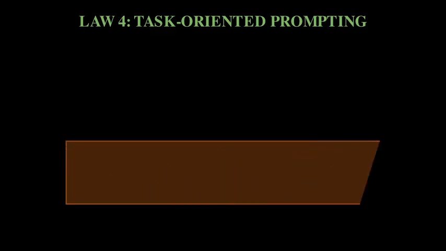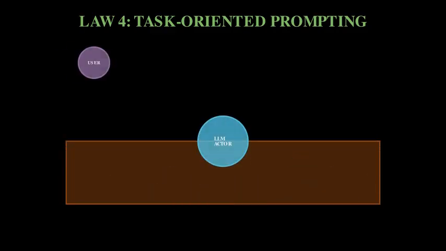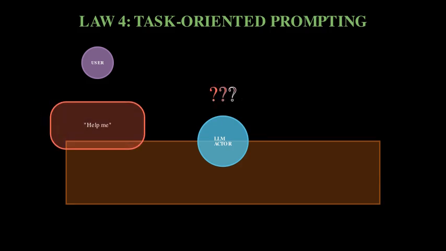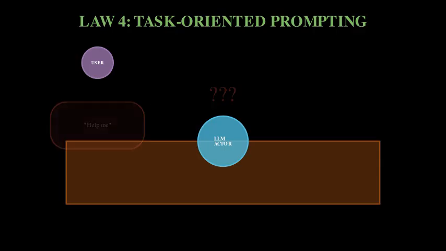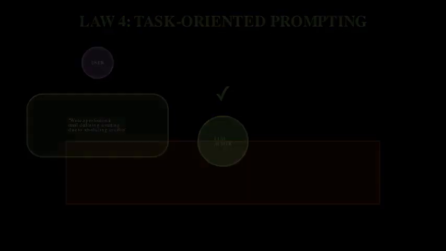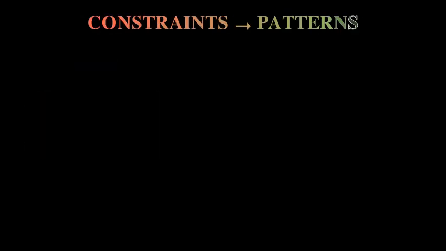Constraint number 4, task-oriented prompting. LLMs are like incredibly skilled improvisational actors. They need a clear scene, character motivation, and direction to perform well. Vague requests get vague responses. The art lies in crafting prompts that are specific enough to get useful results, but flexible enough to handle edge cases. It's the difference between asking "help me" and "help me write a professional email declining a meeting due to scheduling conflicts."